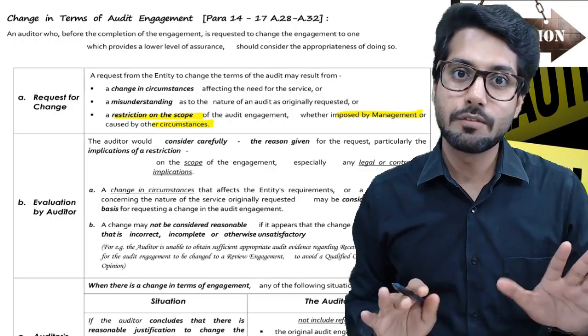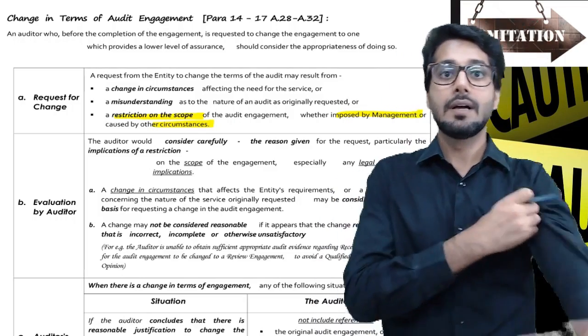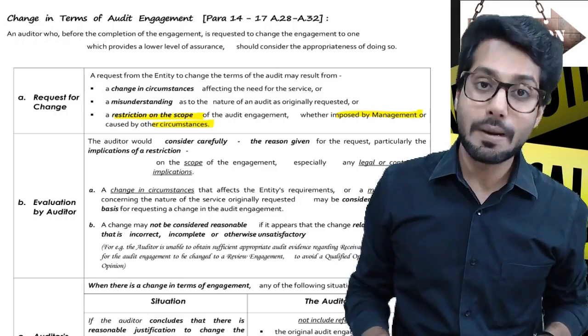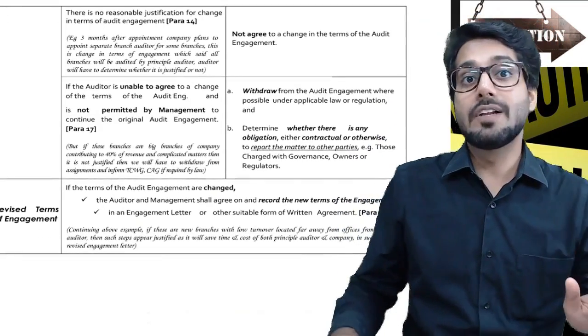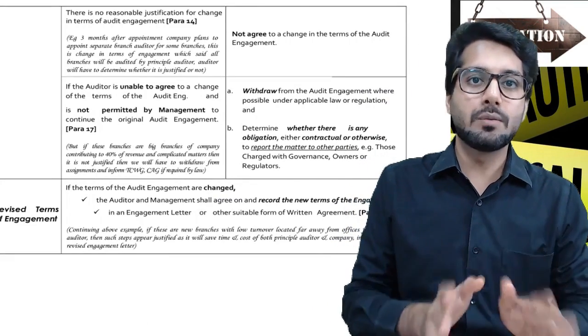The third one is actually important for us because it talks about restriction on scope which is imposed by management. We are talking about limitation. This is a limitation. So the first 2 I am just leaving for the time. I'll explain that later. For now, if there is a restriction on scope by management or circumstances, then there are only 2 situations. One, either we'll find that restriction to be reasonable. There is an appropriate, genuine reason behind that.